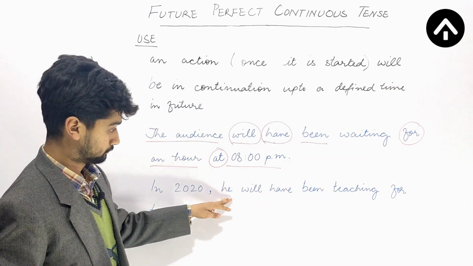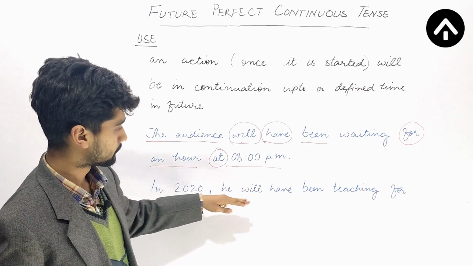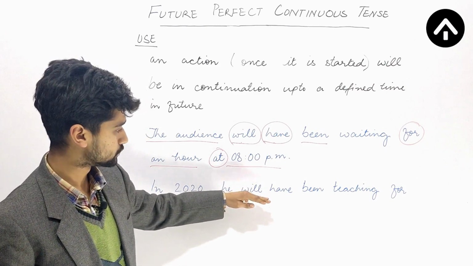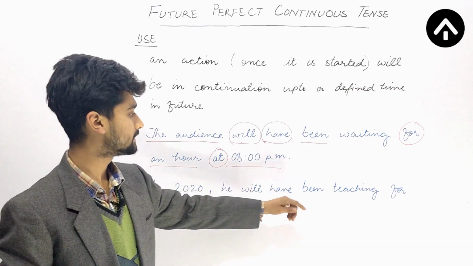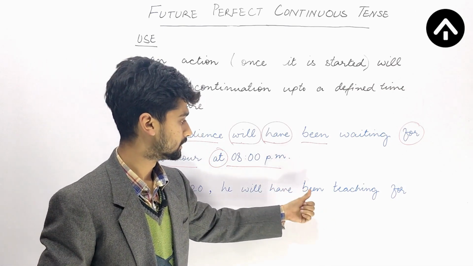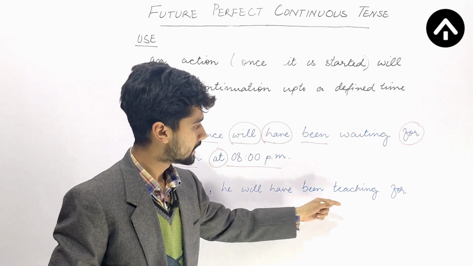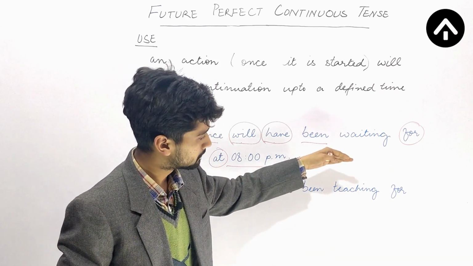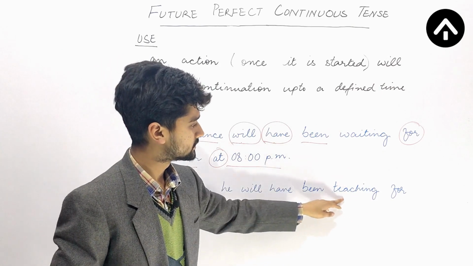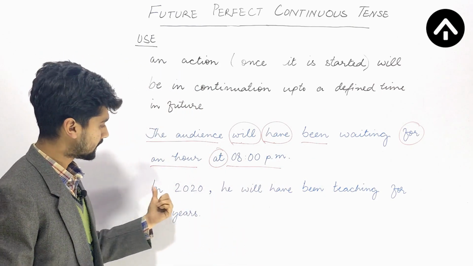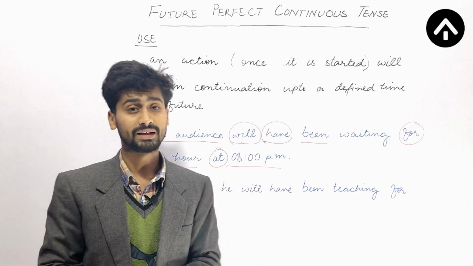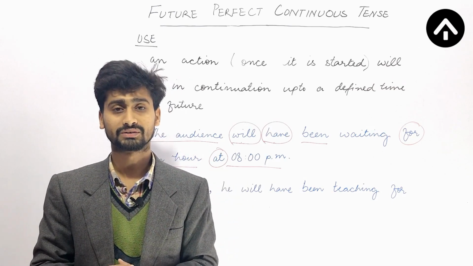Okay, so here the subject is he, then I'm using will to denote the future tense, then have to denote the perfect aspect, and then been is the third form of be, and ing form of the verb teach. So it is actually showing the continuous aspect. Okay, so this sentence will be like this, and it is also an example of future perfect continuous tense.